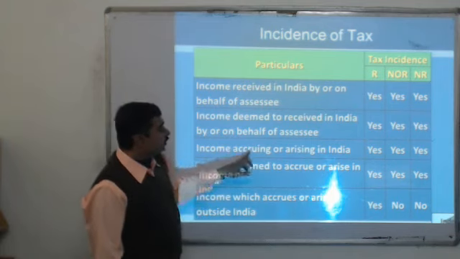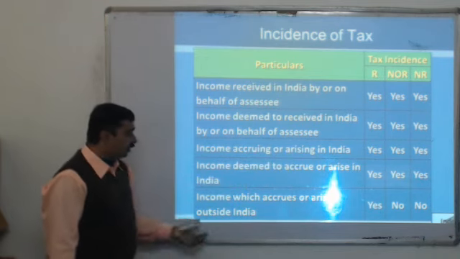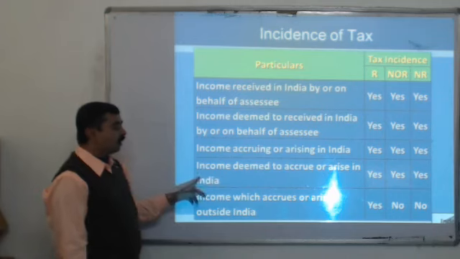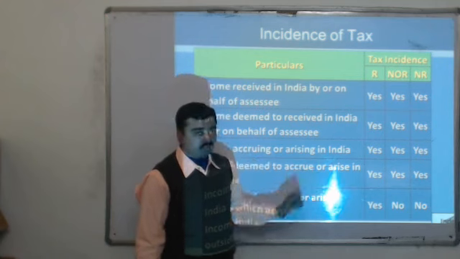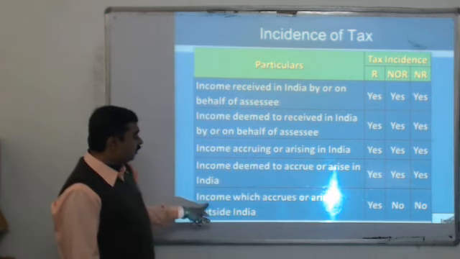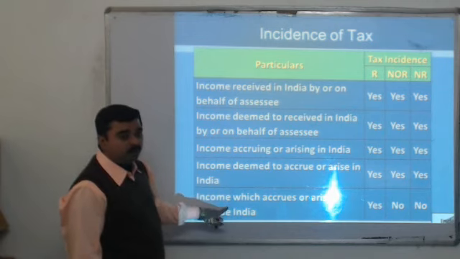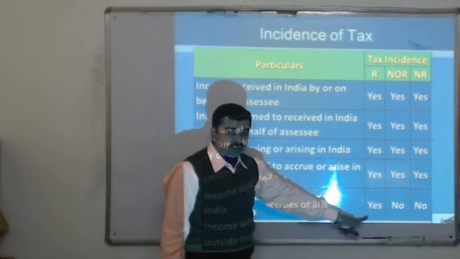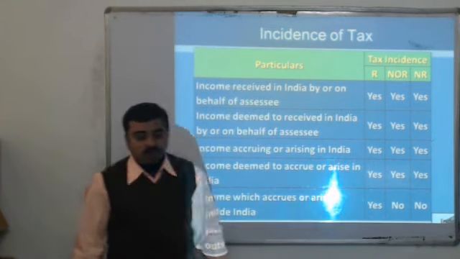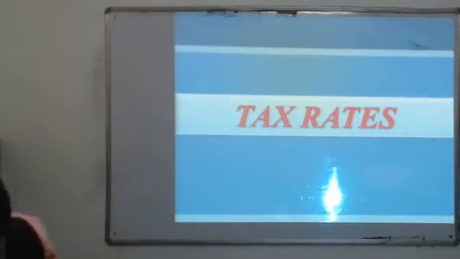If income is accruing or arising in India, or deemed to accrue or arise in India, then also they all have to pay the tax. When income is earned outside India, then only the resident will pay the tax. The rest will not pay taxes because the income is earned and received both outside India.